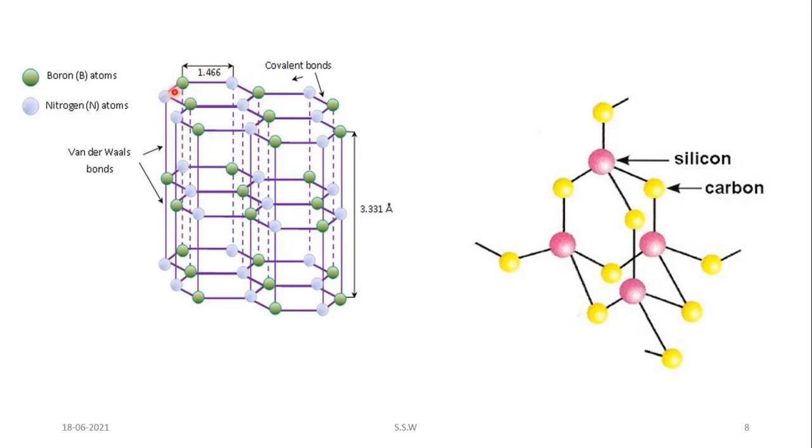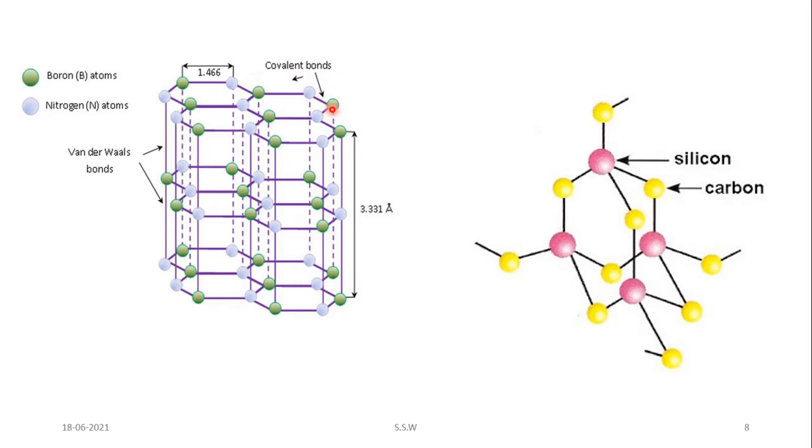This blue colored sphere is nitrogen and this green colored sphere is boron, and between nitrogen and boron covalent bonding is there.